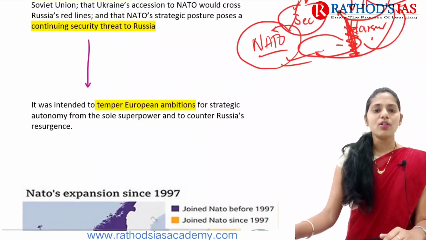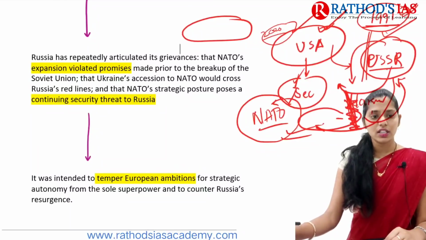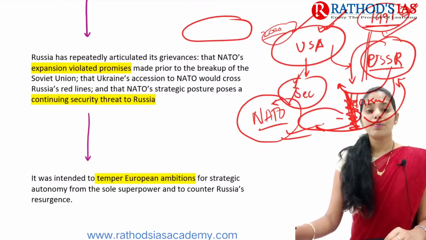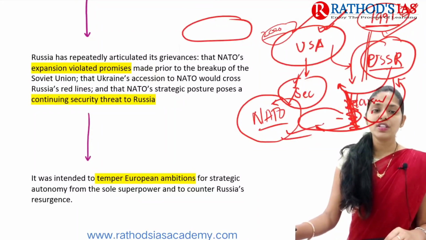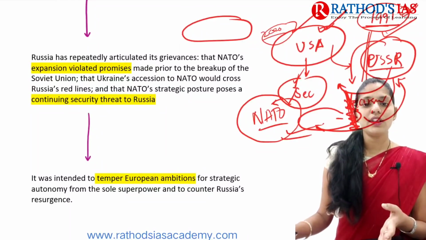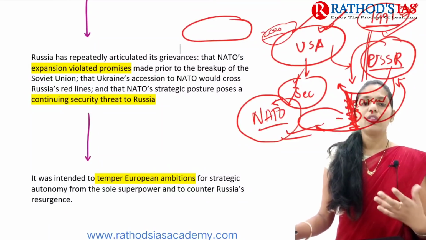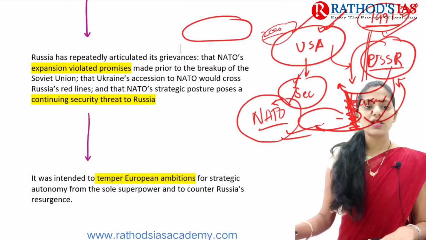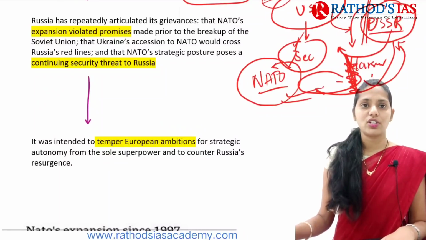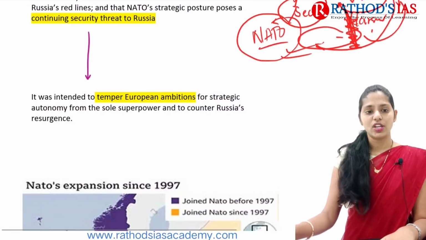So if you're talking about this article, which mainly says that the expansion of NATO is violating the promises made prior to the breakup of the Soviet Union. And whenever Ukraine wants to join NATO, or whenever Ukraine accedes to NATO, that will also cross Russia's red lines, and it mainly poses a security threat for Russia. So this is one of the important issues mainly faced by Russia.